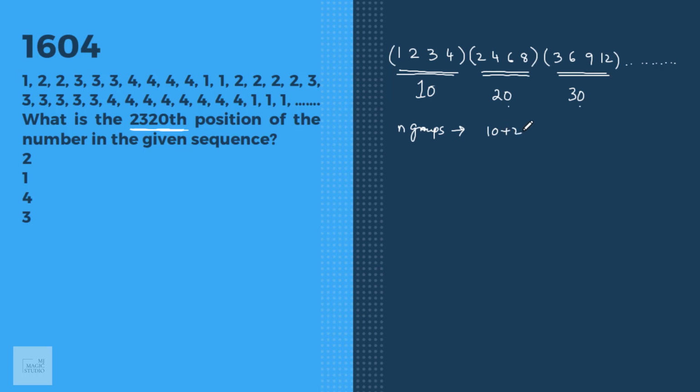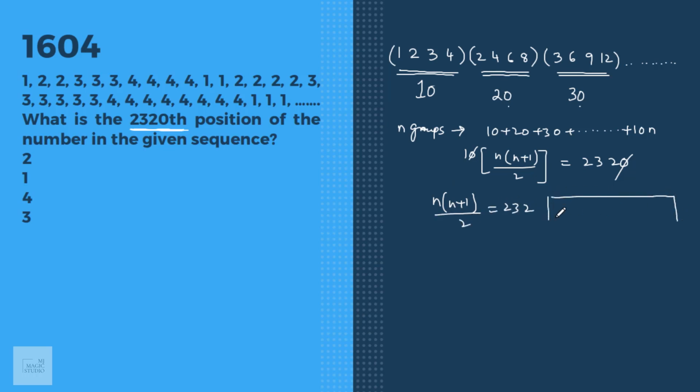That would be 10 plus 20 plus 30 till the nth one, which would be 10n, isn't it? So if I take common 10, I am left with 1 plus 2 plus 3 till n, that is n into n plus 1 by 2. Now if I compare this with 2320, what I am left with is n into n plus 1 by 2 equals 232, and it starts giving us a sense that this is nothing but the triangular number series.